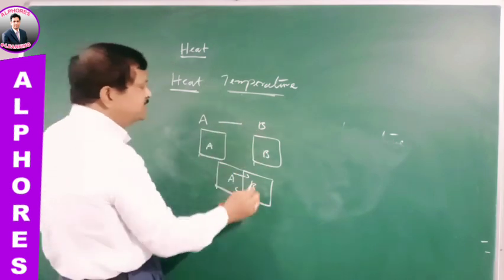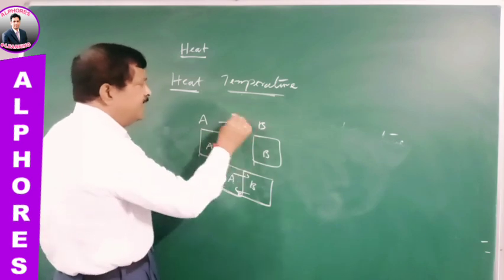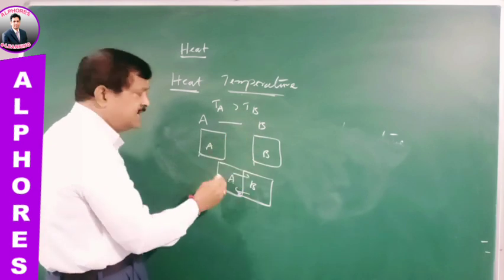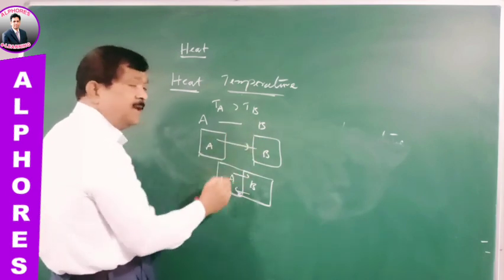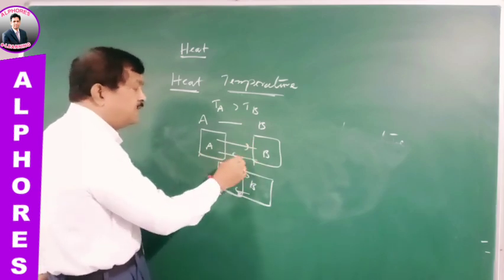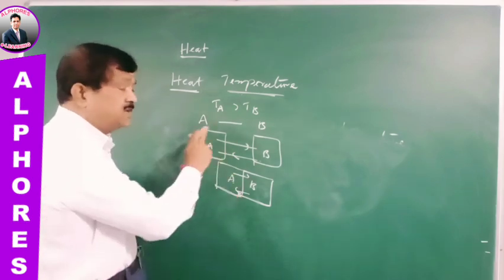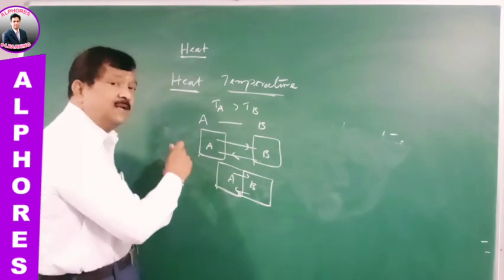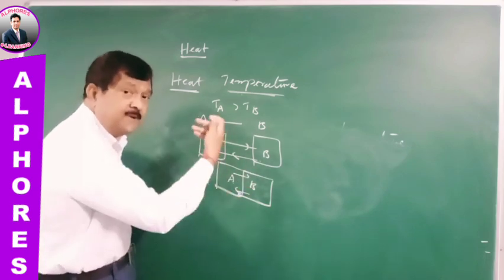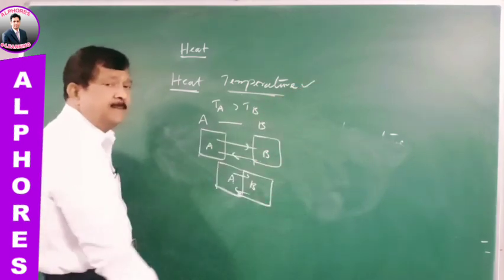So if the temperature of A is more than that of B, then what happens? Heat energy will flow from A to B. If the temperature of B is more than A, energy will flow from B to A. Energy will always flow from high temperature to low temperature. So the direction of flow of heat, whether it takes place from A to B or from B to A, is decided by the physical quantity temperature.